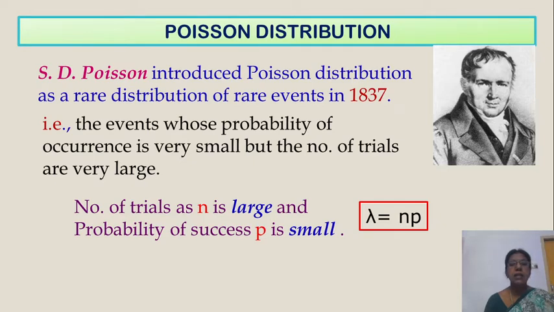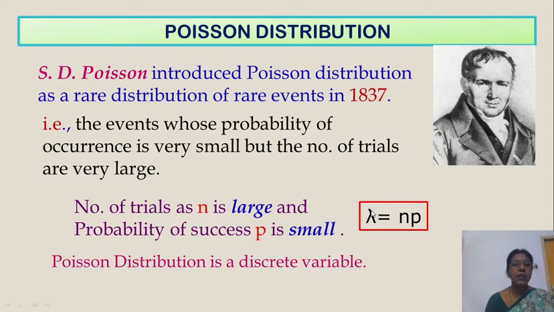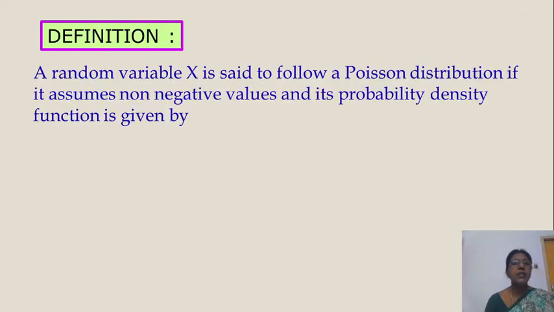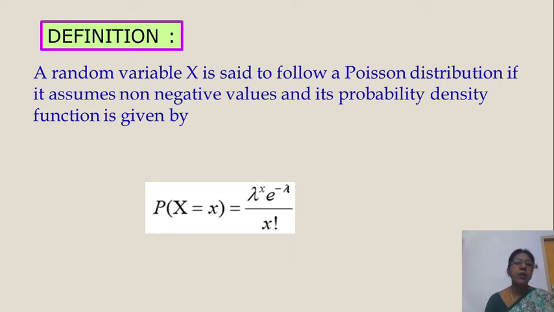Generally here n is more than 100 like that. Here lambda is equal to np. What is lambda? Mean. Okay, lambda is mean here. Poisson distribution is a discrete variable. Now we see the definition of Poisson distribution. A random variable x is said to follow a Poisson distribution if it assumes non-negative values and its probability function is given by P of x, where x may be 0, 1, 2, 3, 4, 5 like that. The probability of variable x is equal to lambda power x e power minus lambda divided by x factorial.